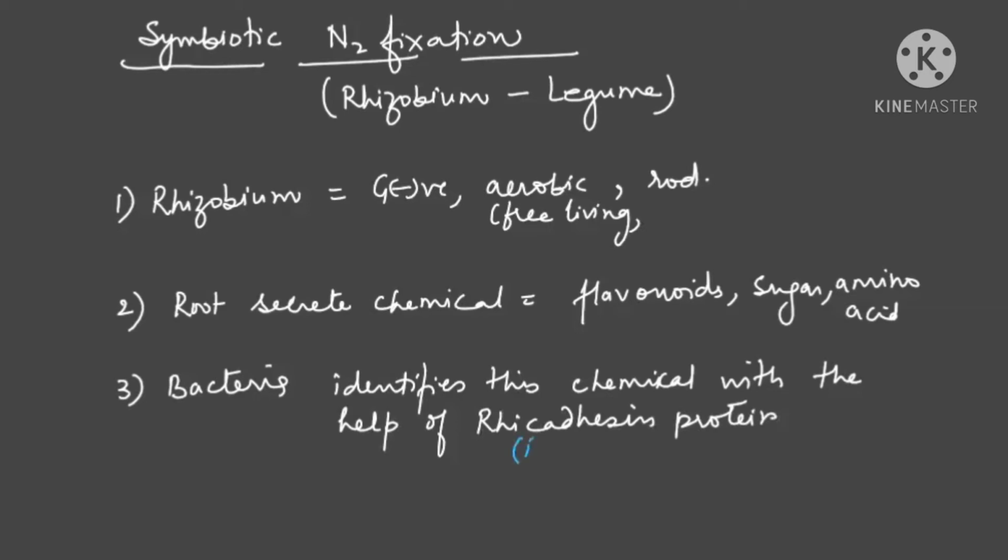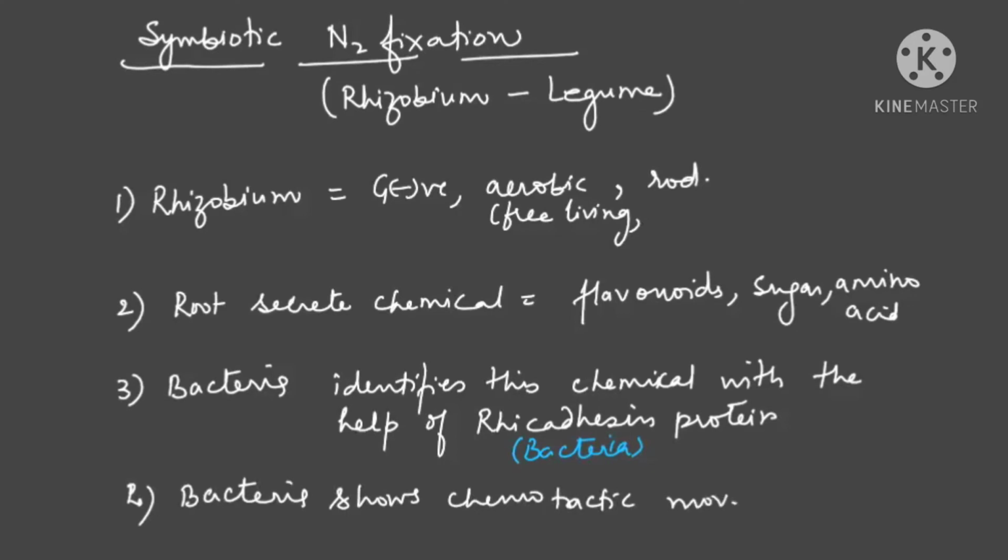The bacteria is having this protein. After this identification, bacteria will show chemotactic movement. Bacteria will move towards the root, chemotactic movement. Is your theory clear up till here?